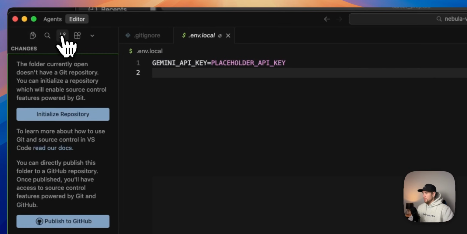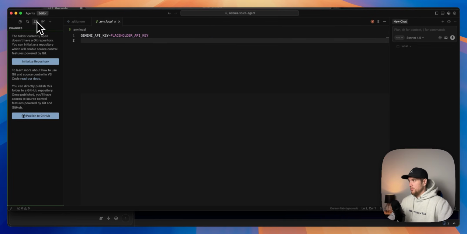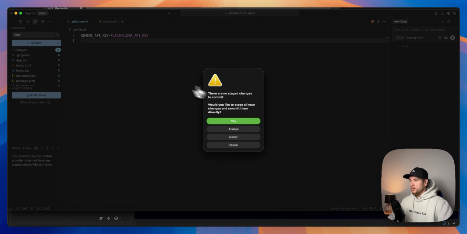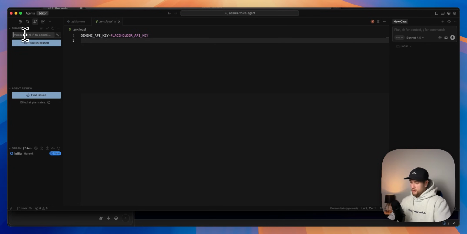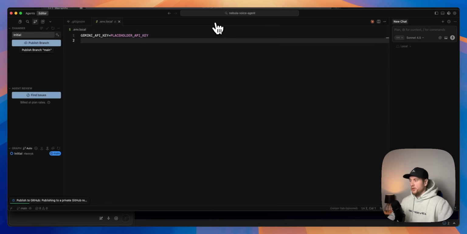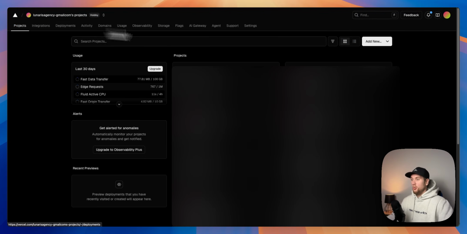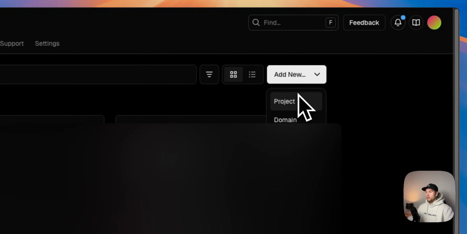So from here, you click on this little branch button, click on initialize repo, just call it initial commit, click on yes, type in initial, publish branch, publish to GitHub as a private repo, open on GitHub. Now we have our whole thing on GitHub. The beautiful thing is once we got it here, we can now open it up in Vercel. And Vercel lets us just deploy stuff so quickly.